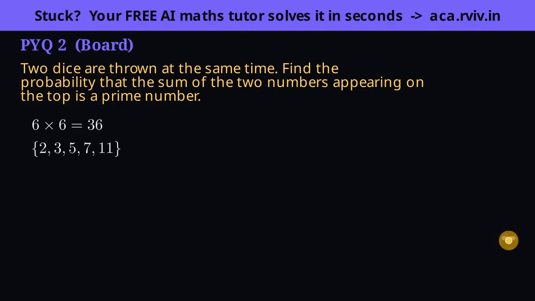Count the pairs behind the smaller primes: a sum of 2 comes one way, a sum of 3 comes 2 ways, a sum of 5 comes 4 ways, that's 7 so far. Now the bigger primes: a sum of 7 has 6 ways, the peak, and a sum of 11 has 2 ways. Adding to the earlier 7 gives 15 favorable pairs. Favorable over total, 15 out of 36, and dividing both by 3 gives 5 over 12.